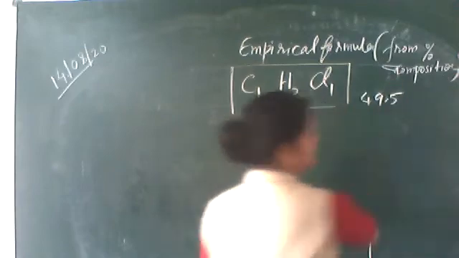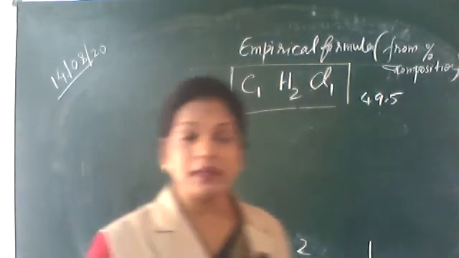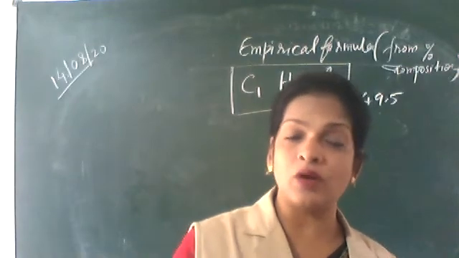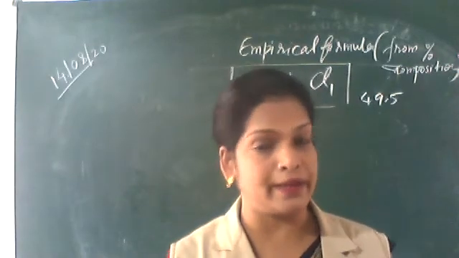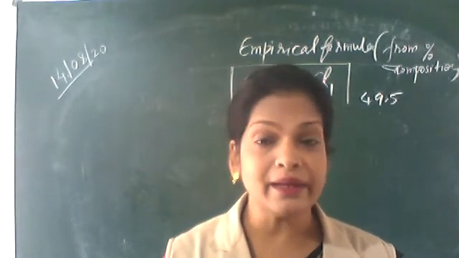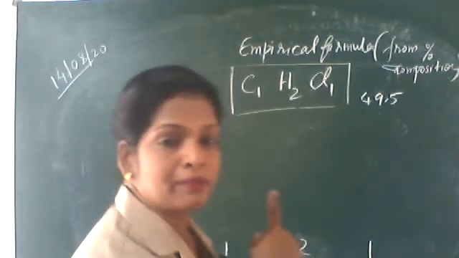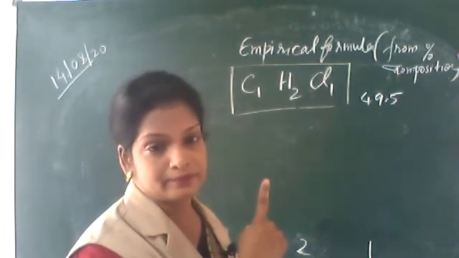This is the empirical formula weight. Molecular formula weight will be given to you. Divide that molecular formula weight by empirical formula weight. You will get one number n. Multiply this empirical formula by that number.